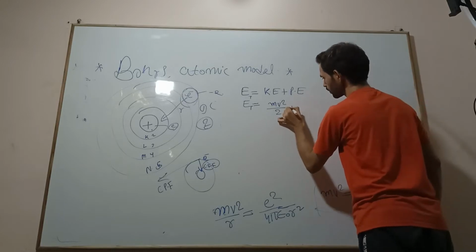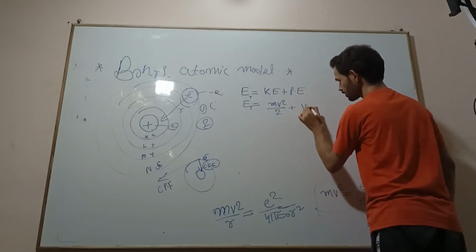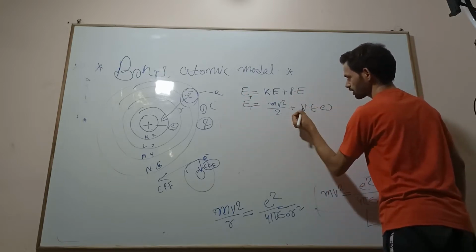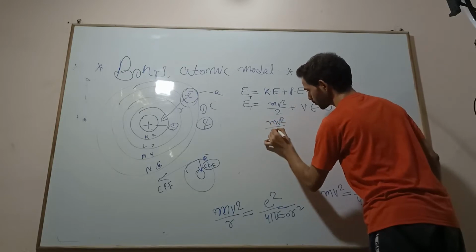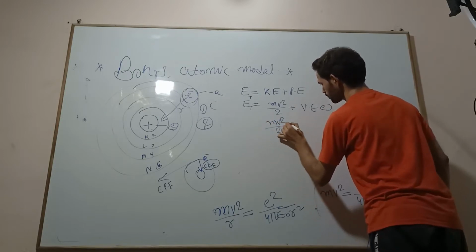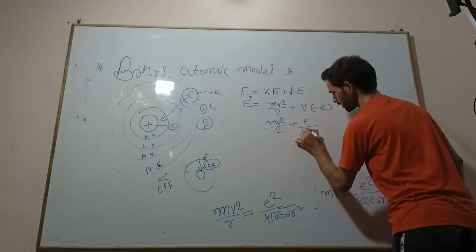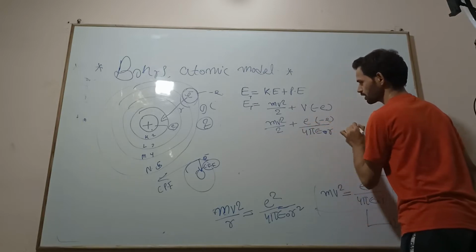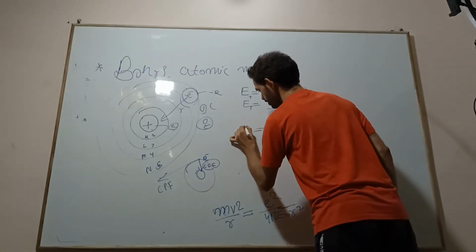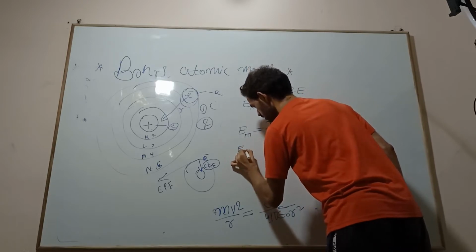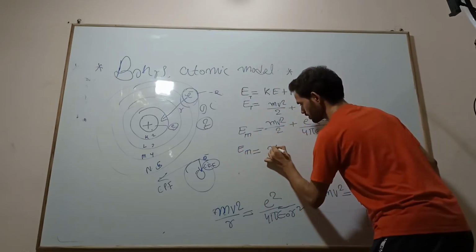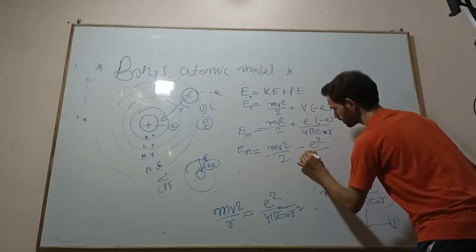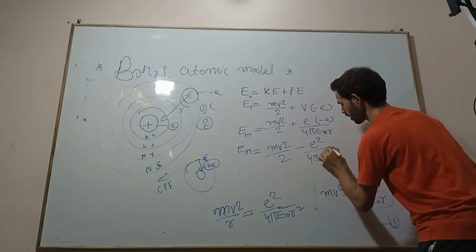Potential energy is nothing but potential into the charge of this electron, which is e. So we have mv square by 2 plus the potential, which is e by 4 pi epsilon naught r, into minus e. So the total energy is mv square by 2 minus e square divided by 4 pi epsilon naught r.